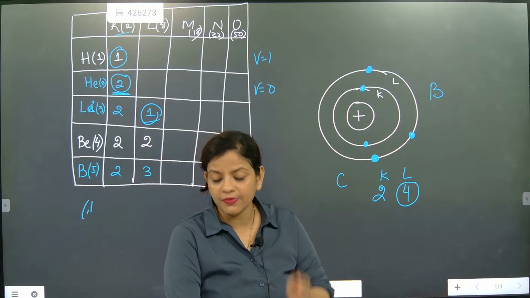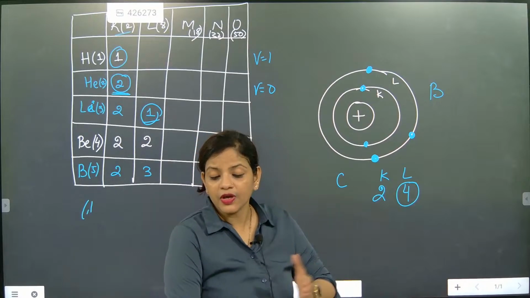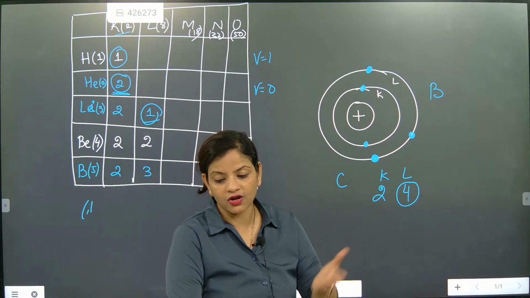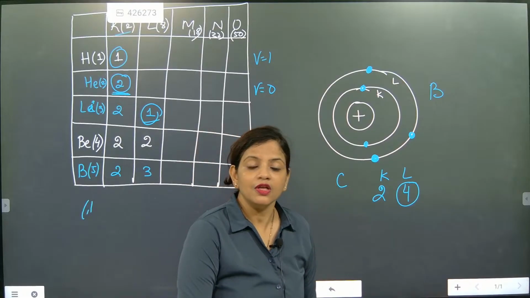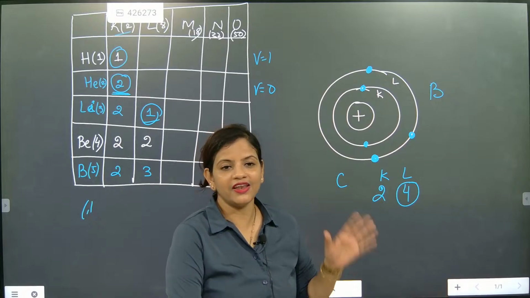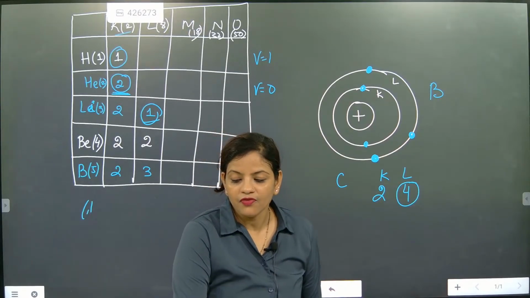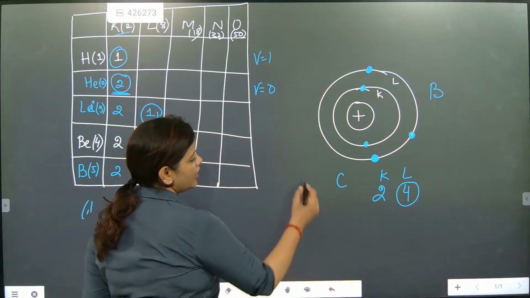So those elements whose valency is 4, they only share. They are not taking and they are not giving. So I hope it is clear. They are only sharing. Sharing is caring for them. For carbon, they will share 4 electrons.